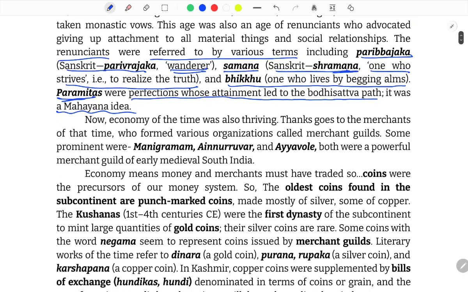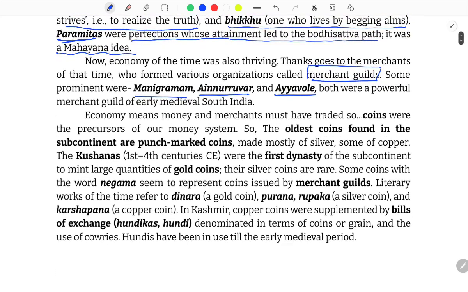Okay. Now, the economy of the time was also thriving. Thanks go to the merchants of that time, who formed various organizations called merchant guilds. Some prominent ones were Manigramam, Ainnurruvar, Anunnuruvar, and Ayavole. Both were powerful merchant guilds of early medieval South India. Economy means money and merchants must have traded, so coins were the precursors of our money system.